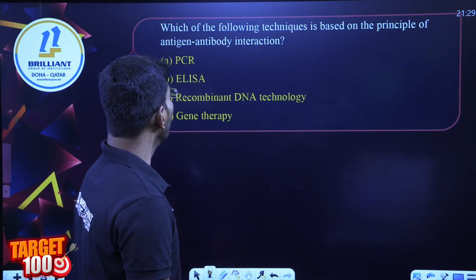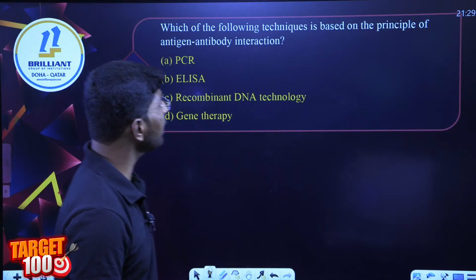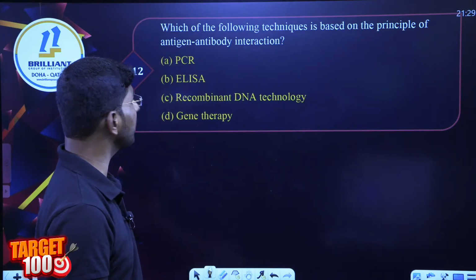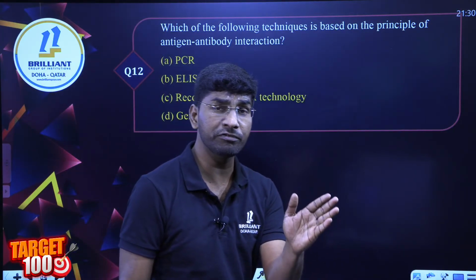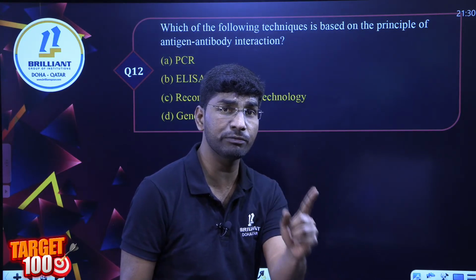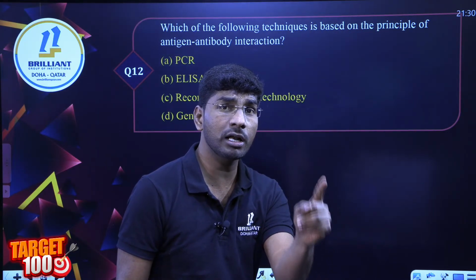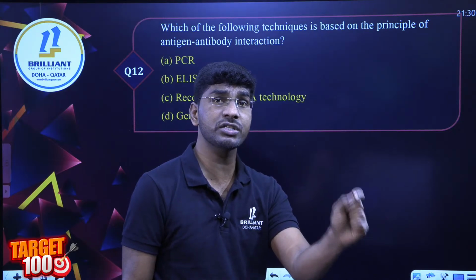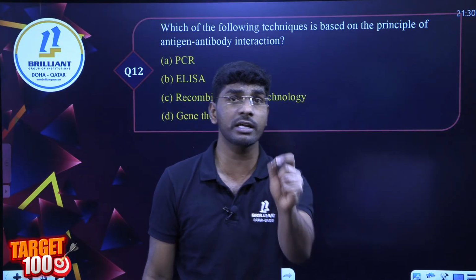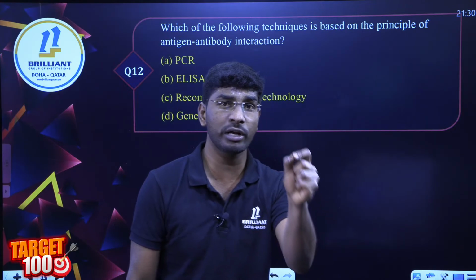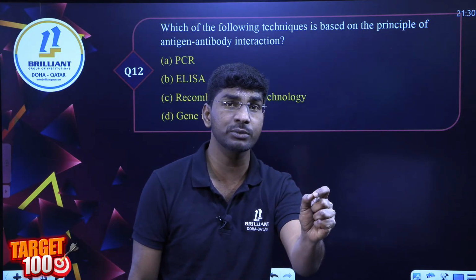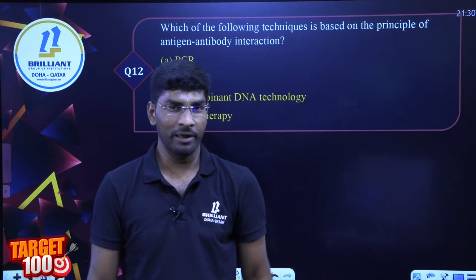Now, which of the following techniques is based on the principle of antigen antibody interaction? I am very clear, students. Everyone focus on the molecular diagnosis topic. The technique based on antigen antibody interaction is ELISA.